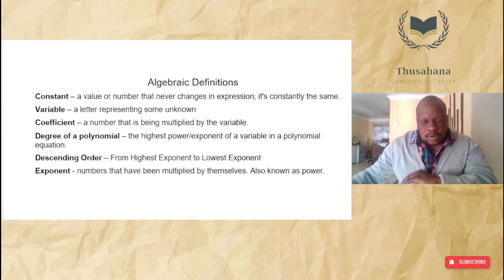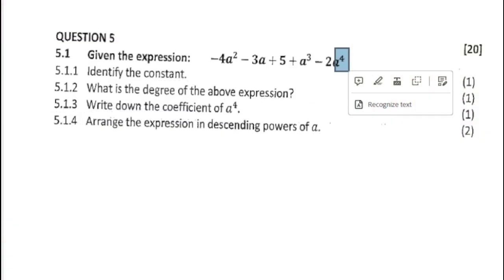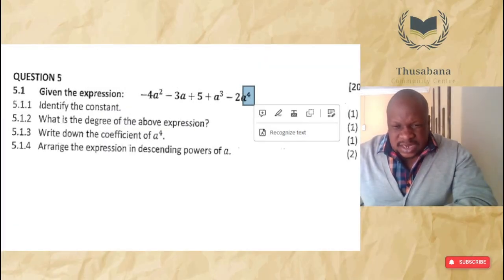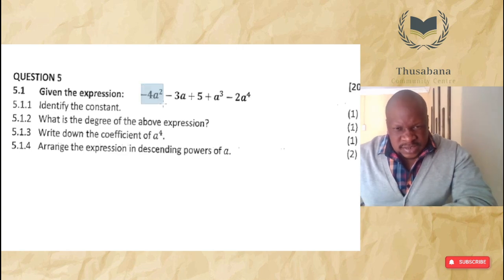So descending order will basically be from highest to lowest exponent. So basically that would be that. As you can see, our expression in this case is not arranged in order. I just want to go to our expression again so you can see. Let's just go to side by side here. What our exponent is, what the expression is, right?